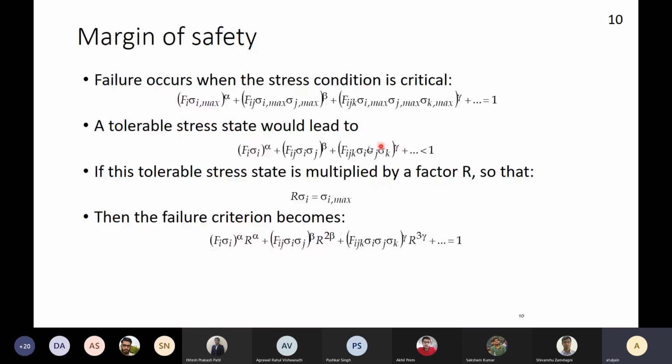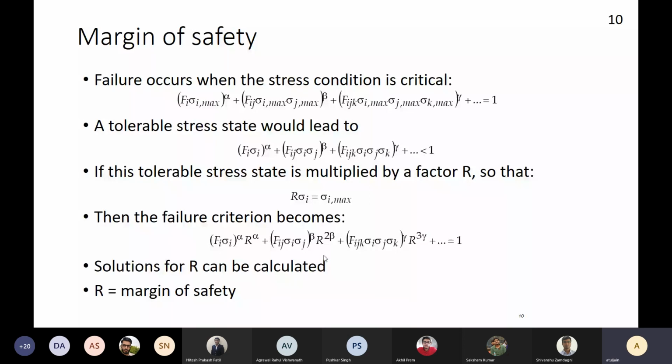But we are not using factor of safety. A new concept is margin of safety. Here the idea is that every stress term, irrespective of whether it is normal, tensile, shear, anything, you will multiply with an R. Hopefully you will get a polynomial equation in terms of R. If everything else is known, get the value of R, that is your margin of safety. Clear?